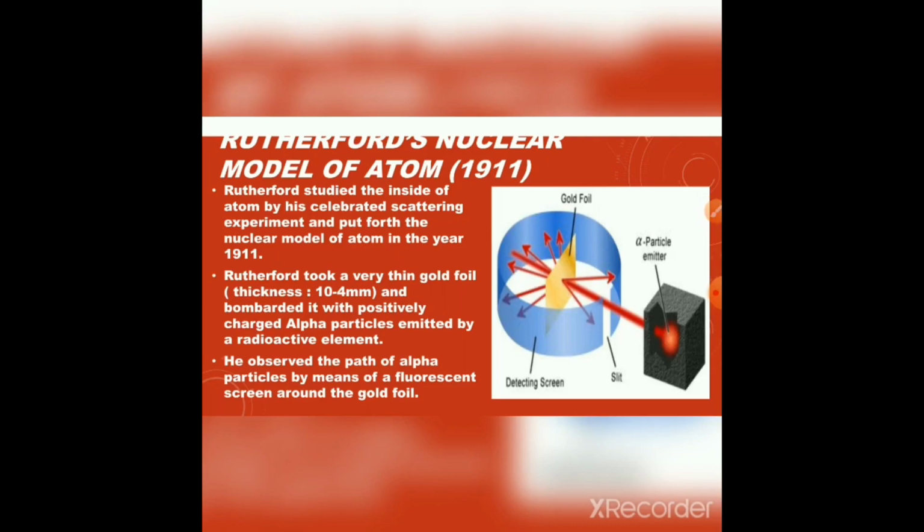Rutherford took a very thin gold foil, of thickness 10 raised to minus 4 mm, and bombarded it with positively charged alpha particles emitted by a radioactive element. He observed the path of the alpha particles by means of a fluorescent screen around the gold foil.